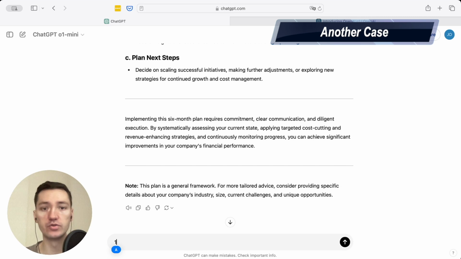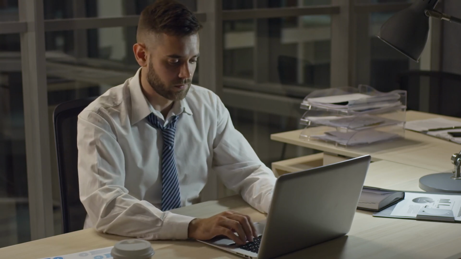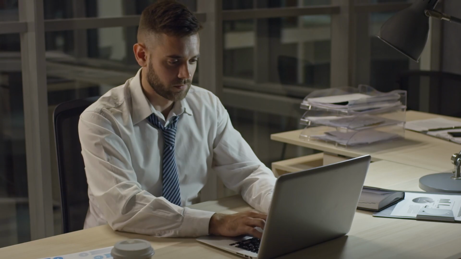Another thing is to use these updates for specific cases. For example, when you have specific data from your clients, partners, employees, and you need to analyze it and make assumptions and decide on specific steps for how you can act in a certain situation, this can be a game changer for you. These models can analyze a huge amount of information even better. They can look for patterns and systems inside that information.